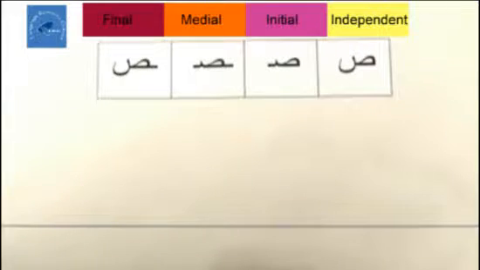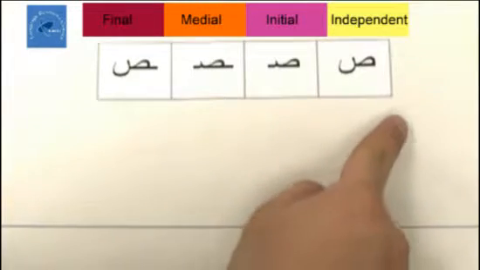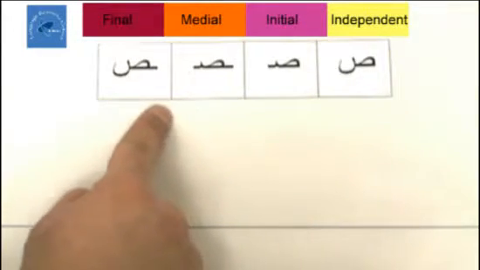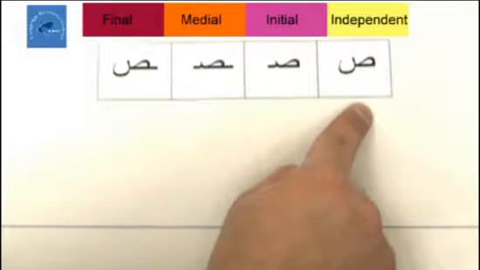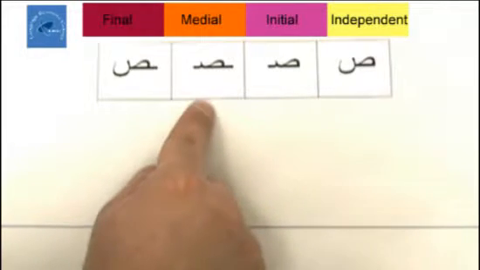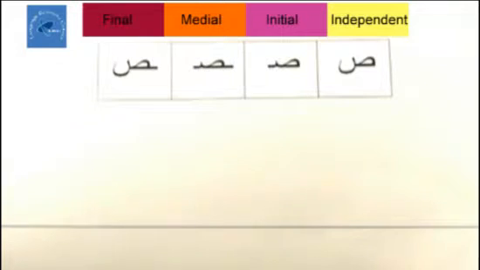Now, let's take a look at the letter sa. As you can see here, sa is represented in its printed formats: independent, initial, medial, and final. And now we'll look at how to handwrite the letter sa.